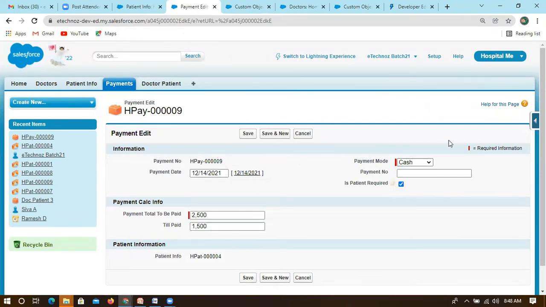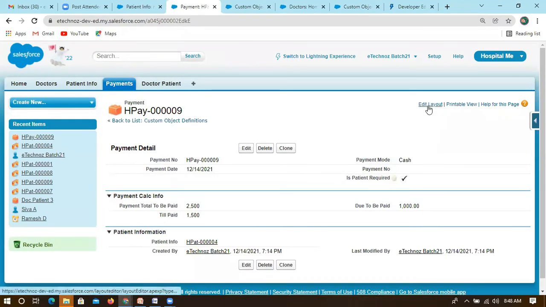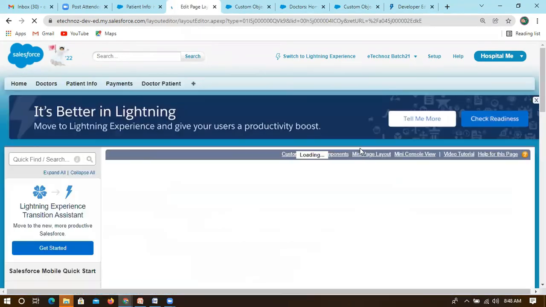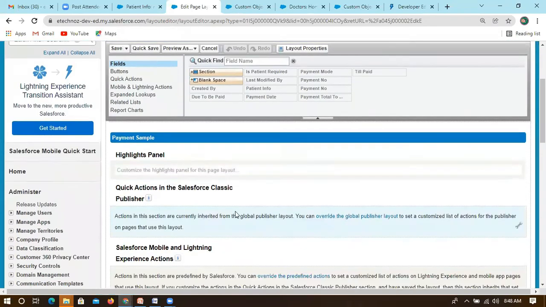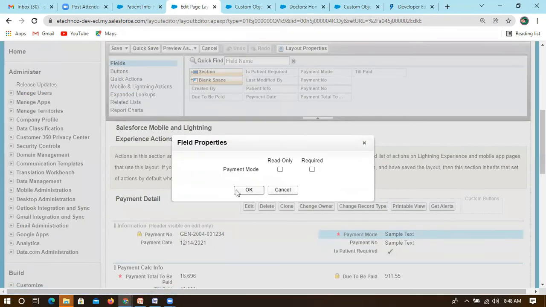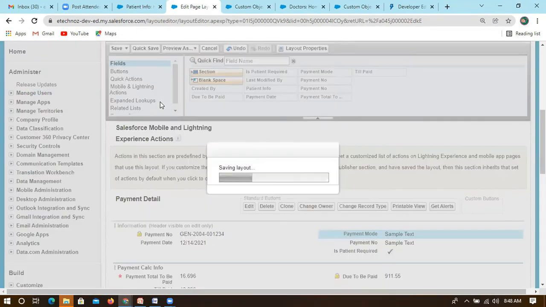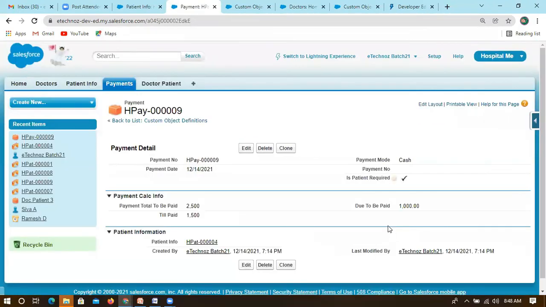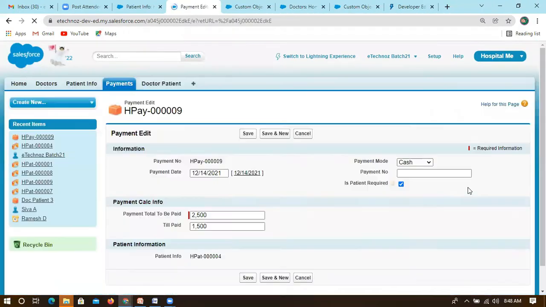I think we have enabled this at the layout level. This is a pick list, right? I'm removing the required setting from the patient layout itself. Let me remove this. Now this is not required, so it is a free text.